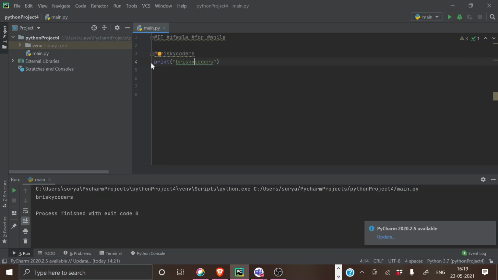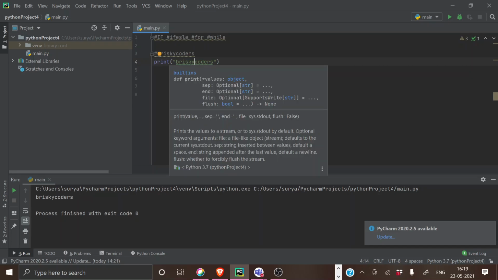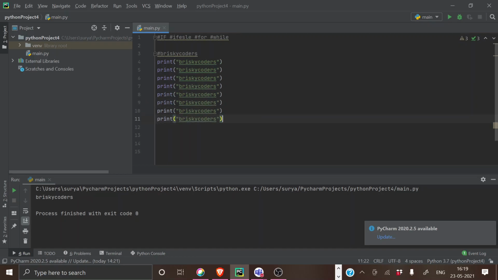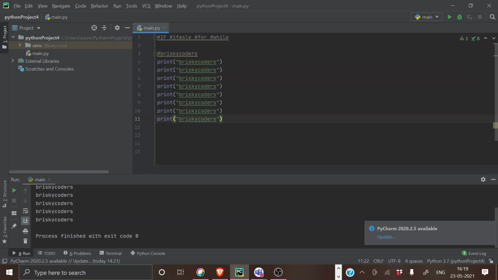If I want to print it ten times, I can give this same statement ten more times like this, and I'll get that number of Brisky Codes.